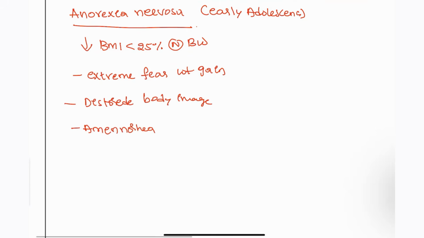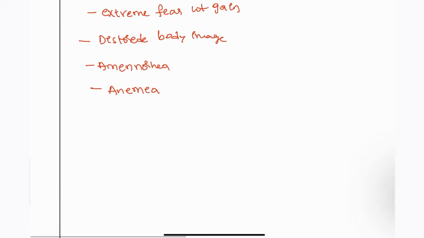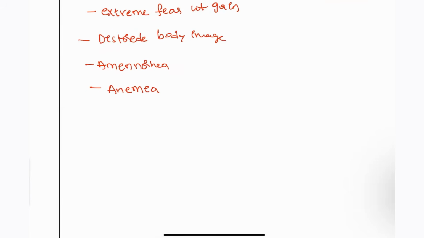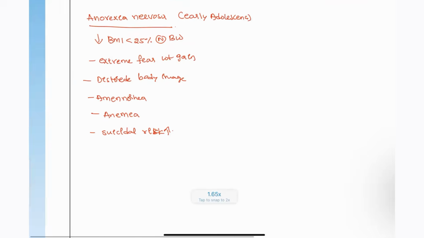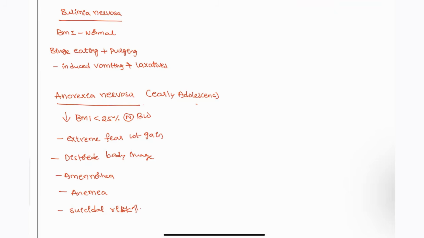And when you check the blood picture, there is going to be anemia. And all this is also associated with suicidal risk. So that is seen in the patients of anorexia nervosa, which is more severe, guys. This is more severe compared to bulimia nervosa.